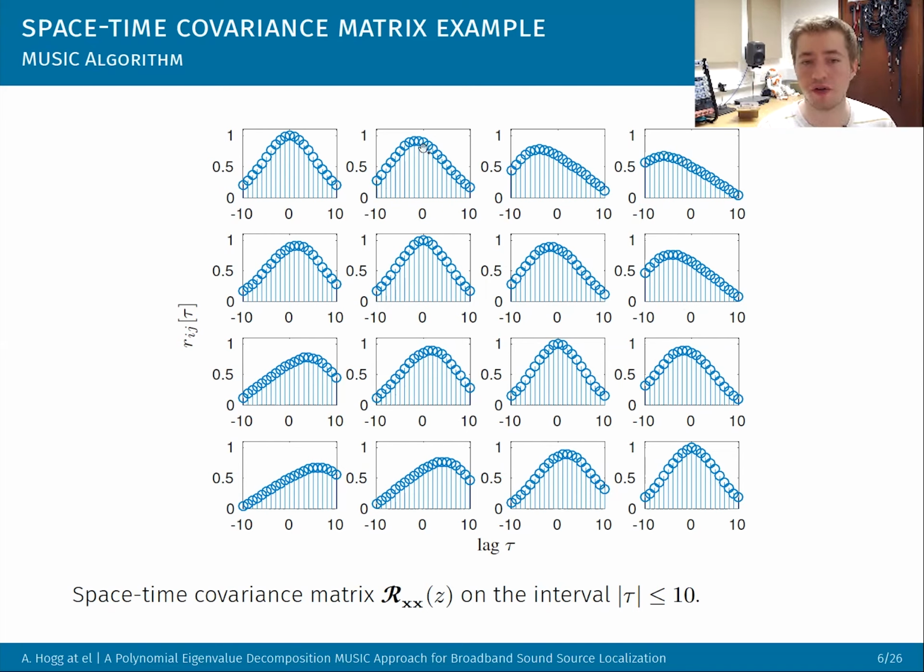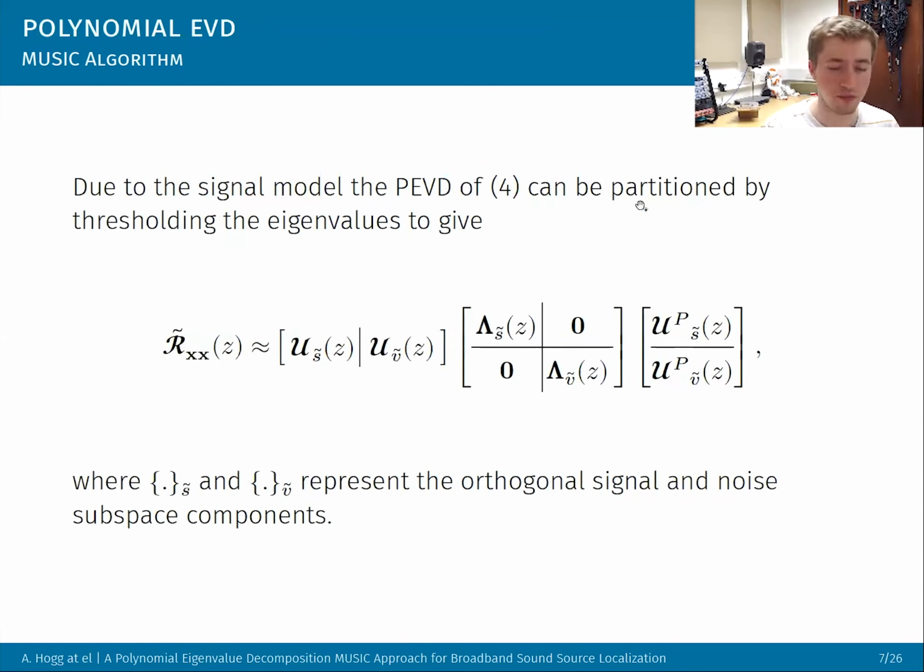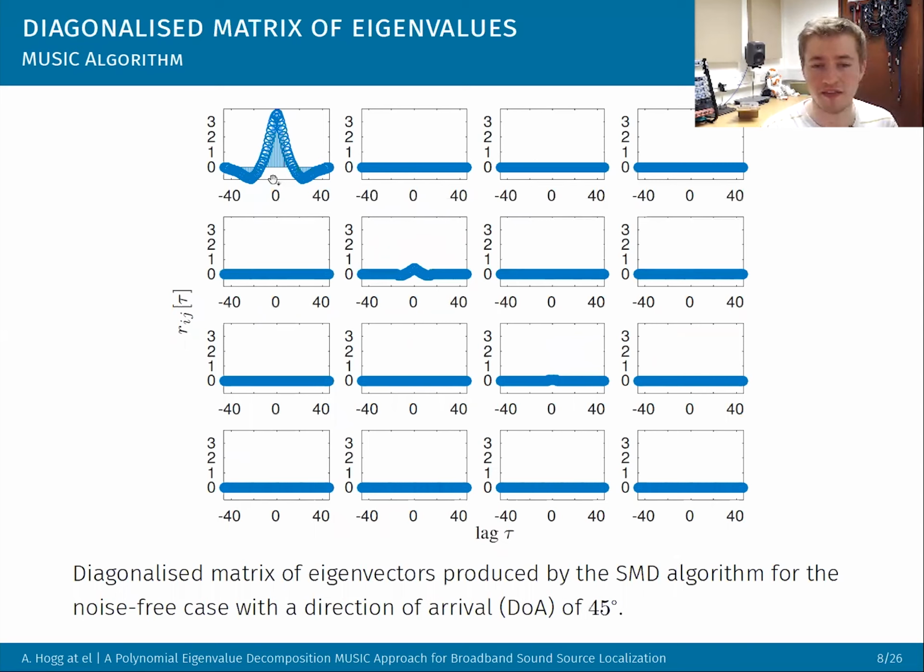So the cool thing about PEVD, or polynomial eigenvalue decomposition, is it will set all of these off-diagonal components to 0 at all time lags. And we'll see that in just a second. And once we've done that, we can separate it out, just like normal EVD, into a signal plus noise subspace and a noise only subspace. So let's see that. And this is what we get.